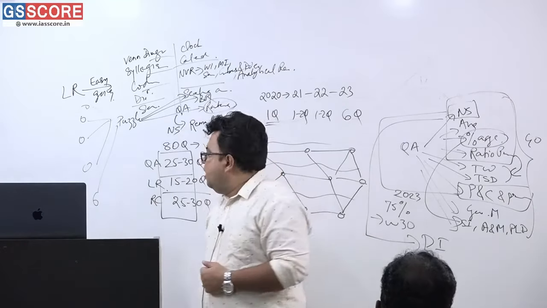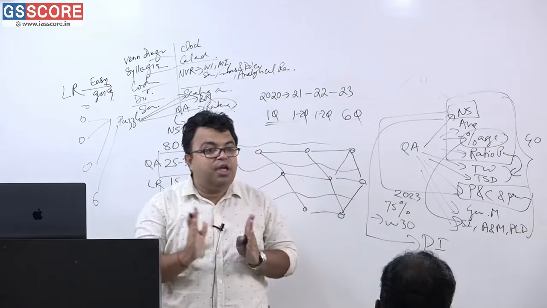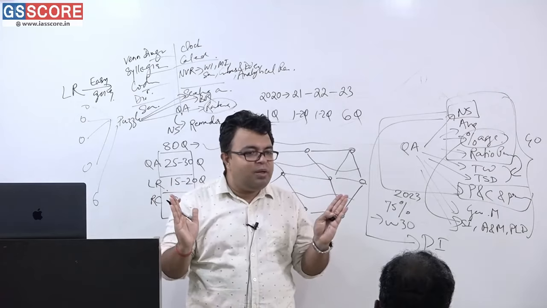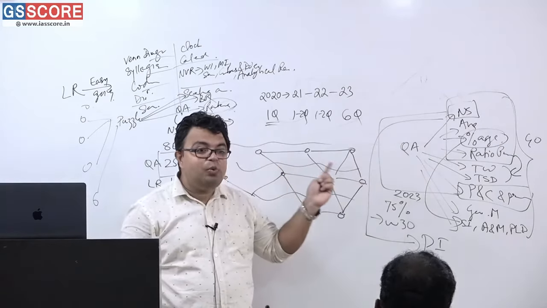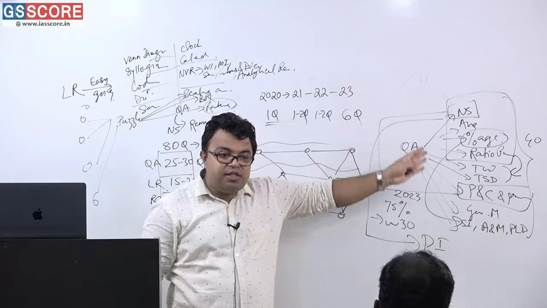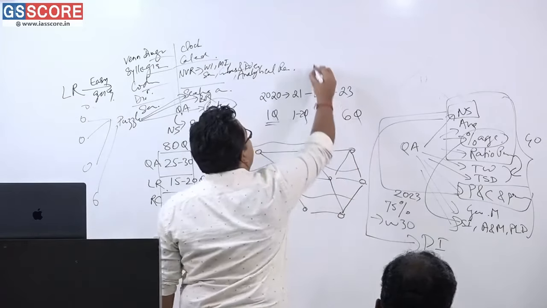Okay? Now we are going to discuss a scenario that is very tricky to understand in one go. And what is that? Questions do come in combination with 2-3 chapters. In a single question, you will see concepts of 2-3 sections.